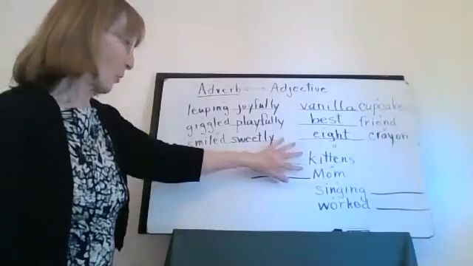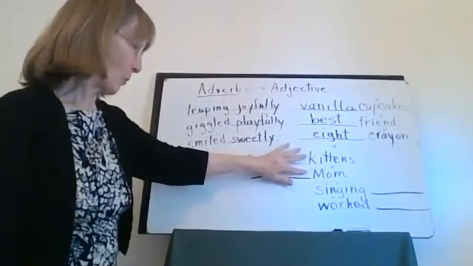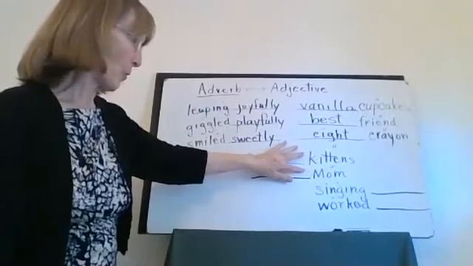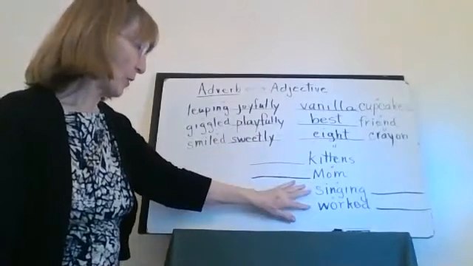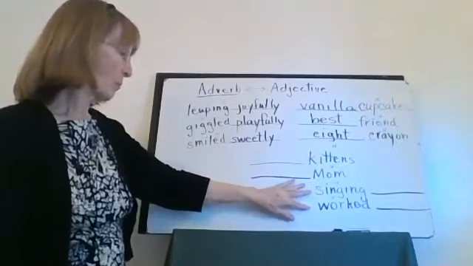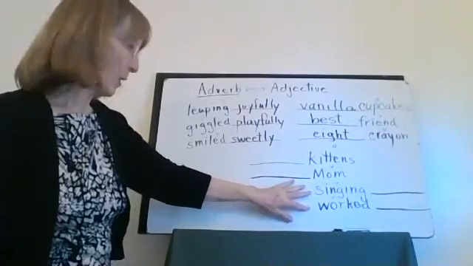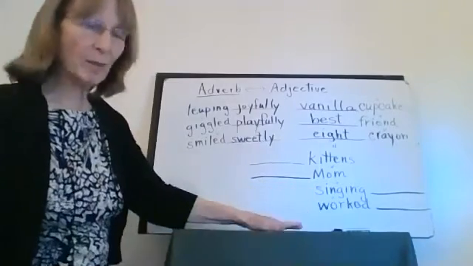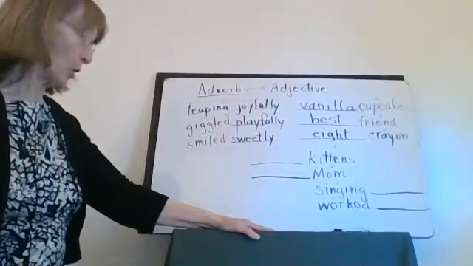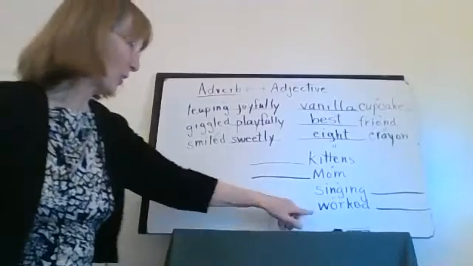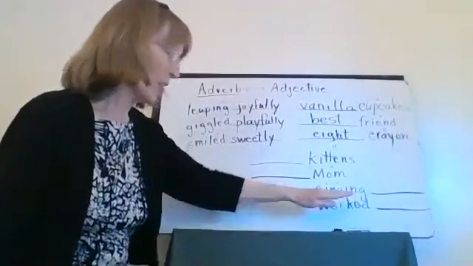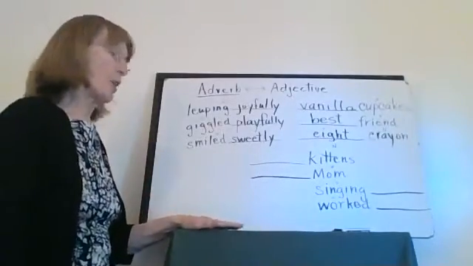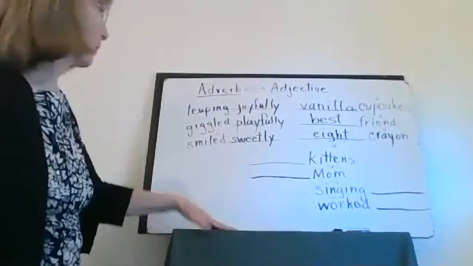Okay, so these two are nouns because person, place, or thing, right? Mom is a person. Kittens are something. Let's go down here. Singing, worked. Those look like verbs to me. What are they doing? They're singing. What are they doing? They're working. Okay, worked. You can still use the W-O-R-K and the S-I-N-G. Those are definitely verbs. So now we need to modify, or we need to describe.